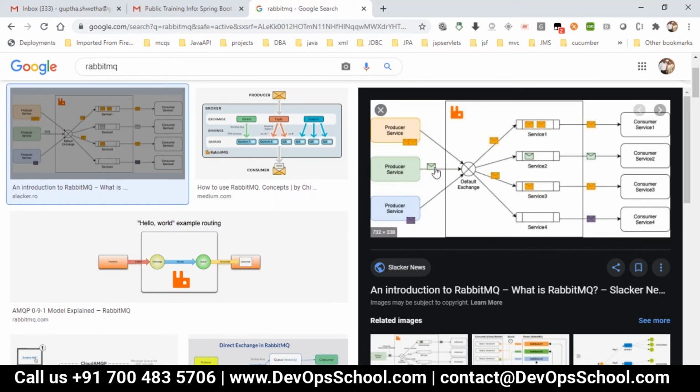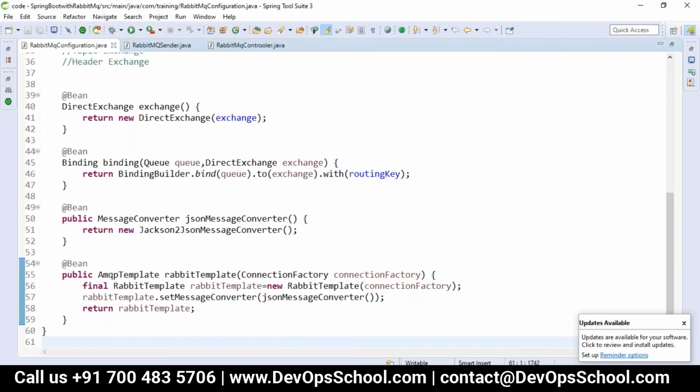The only difference is which services can consume this, and that is based on which type of exchange you have created. Like in this example, we configured the direct exchange. In our application, we configured the binding, that is to bind the queue to the exchange with the routing key.